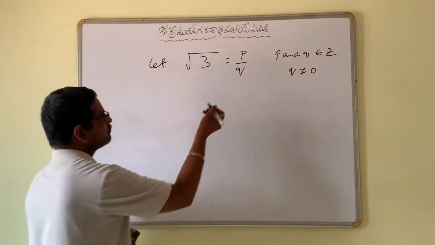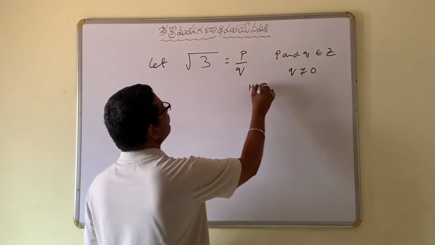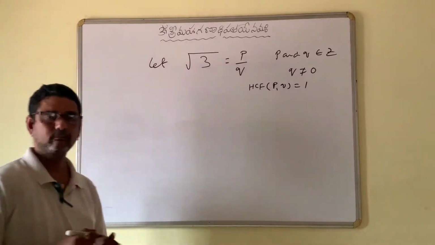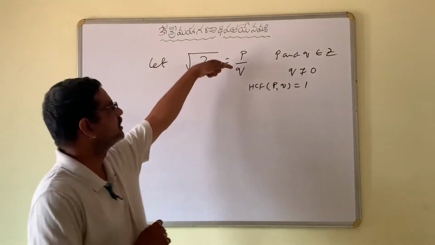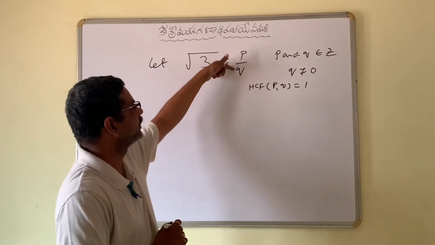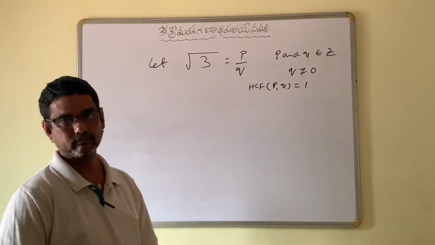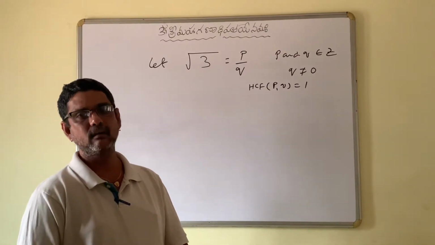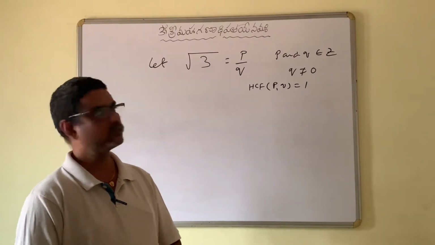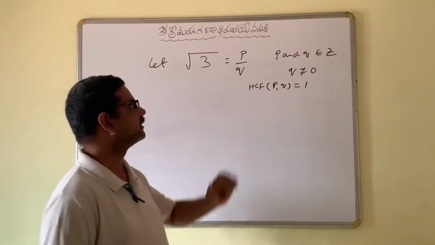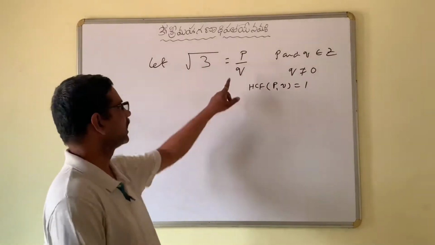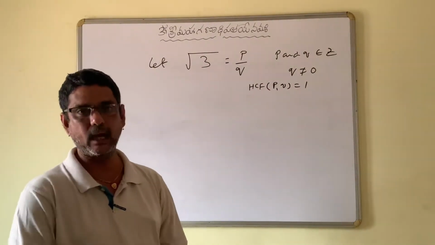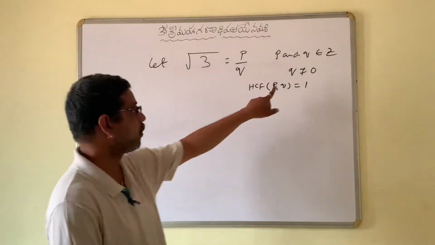Moreover, one more point: HCF of p and q is 1. I'll take p and q like that. Means there is no common factor for p and q other than 1. We know that if the HCF of two numbers is 1, we can call them co-prime numbers. So here p and q are co-prime numbers because they do not have any common factor other than 1.